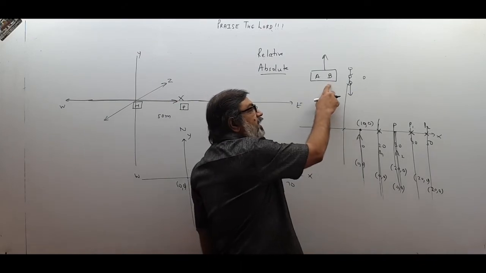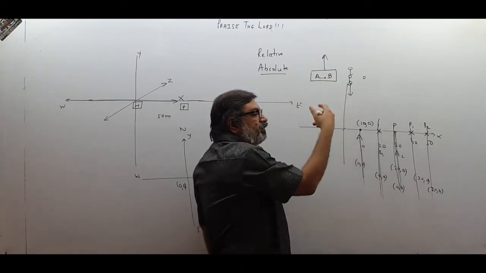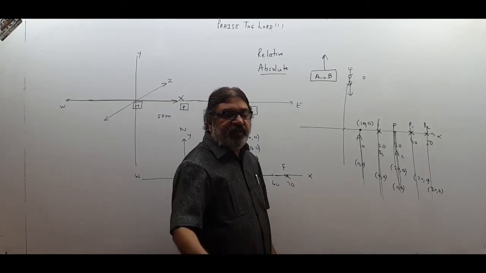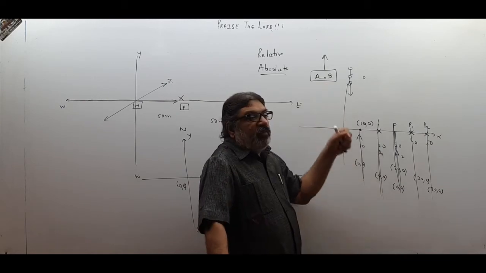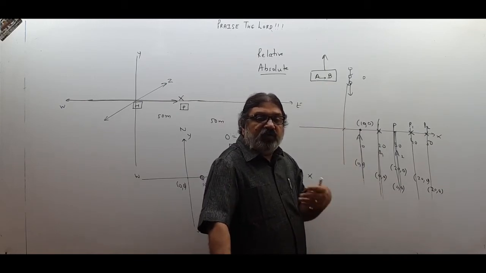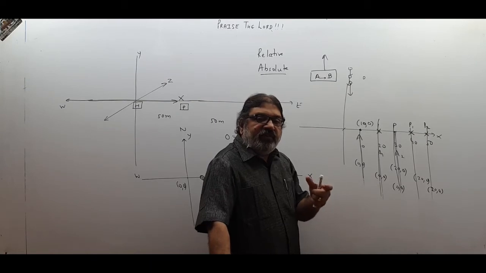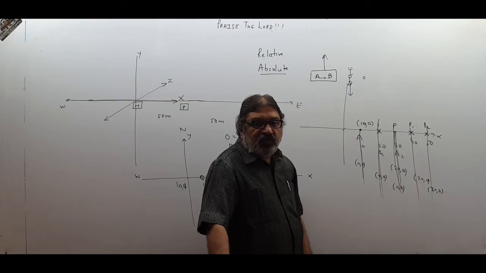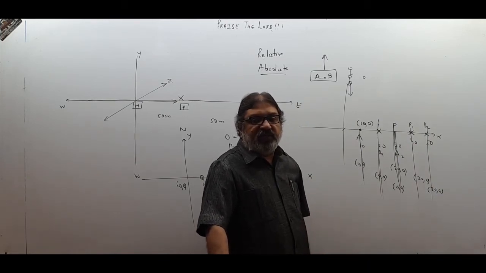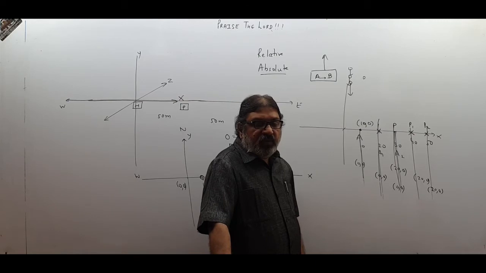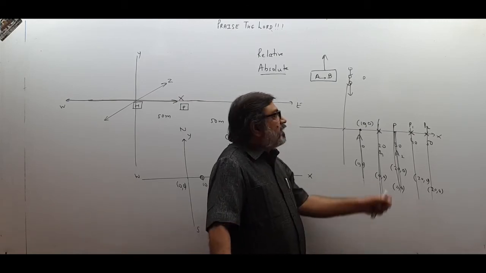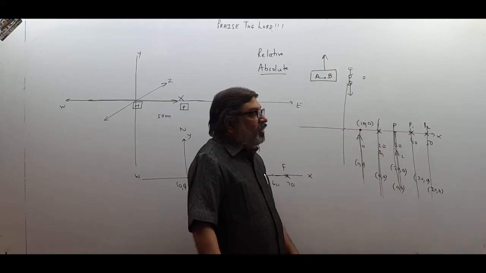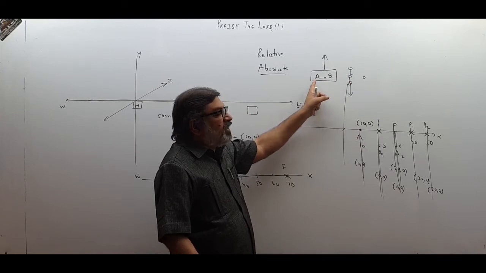And what about B? When A looks at B, the position of B does not change because A feels that he is always with me. The distance between me and B is not changing. So what will A think about B? Is the position of B changing with respect to A? No. They are at same distance always. Distance between them remains same, just like case over here. So what will A speak about B? He will say B is stationary, B is not moving. For A, B is not moving. But for the person, he will think that as bus is going forward, B is also going forward. So for this person, B is moving, but for this person, B is not moving.